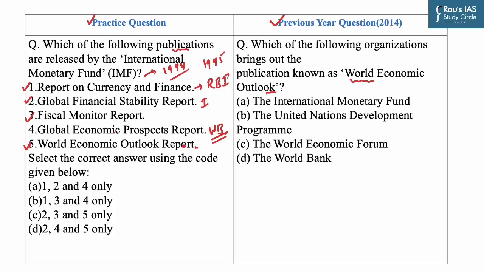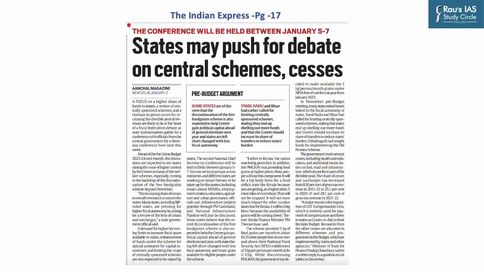So, as you had to find the reports brought out by the IMF, our option would be 2, 3 and 5, that is C. And now from this discussion, you know that the answer for this previous year question would be A, that is IMF. Our next question is based on this news which featured in the Indian Express newspaper, page number 17.